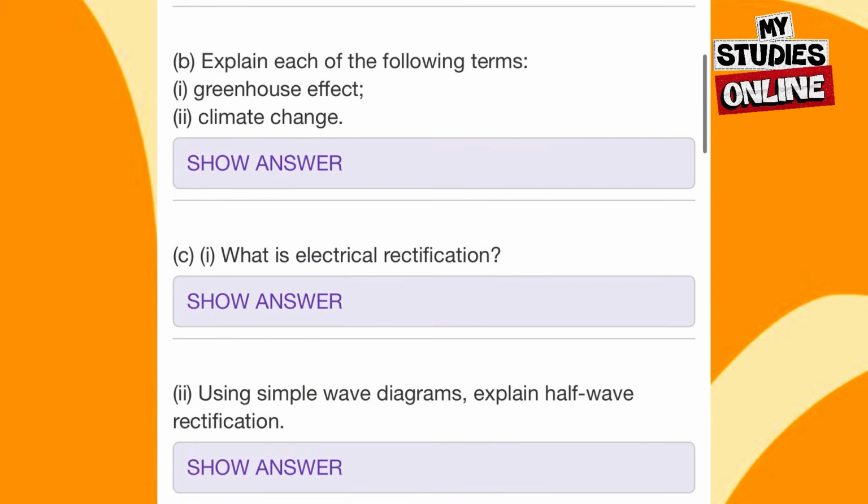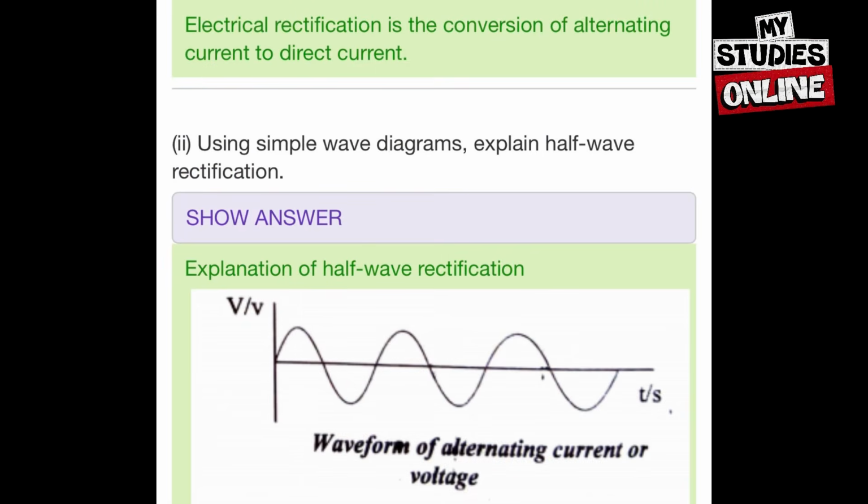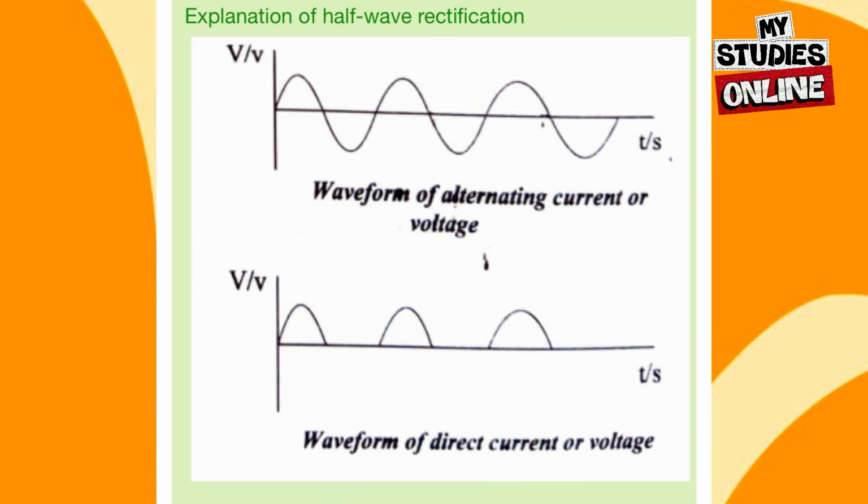Now we will move on to what electrical rectification is. Then we will also use a simple diagram to explain half-wave rectification. Electrical rectification is the conversion of alternating current to direct current. That's simply electrical rectification. So this is basically the diagram explaining half-wave rectification.